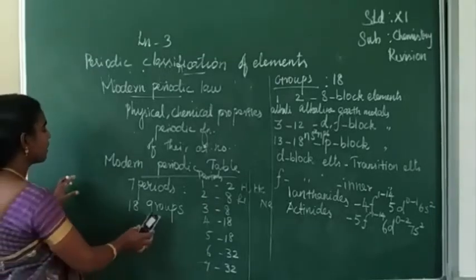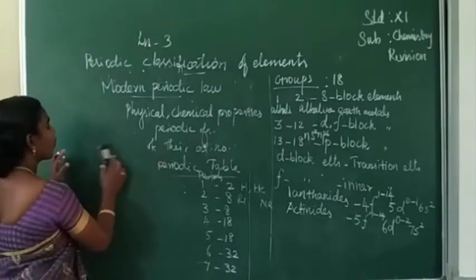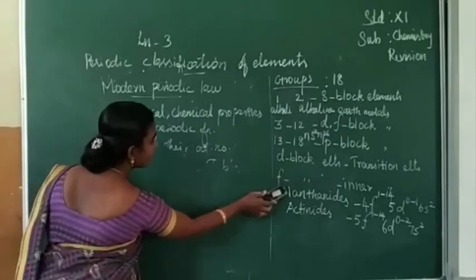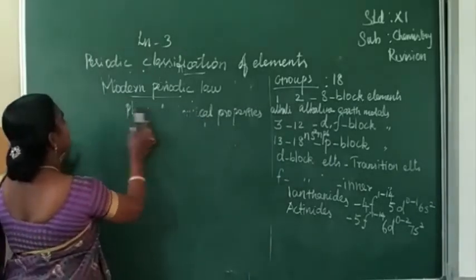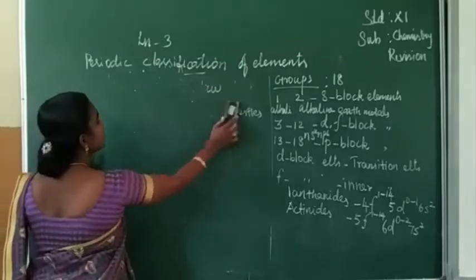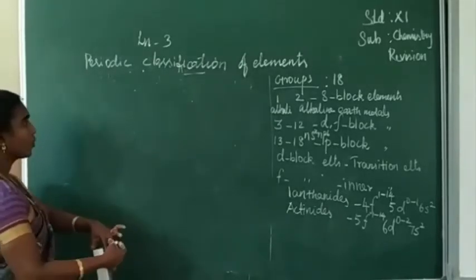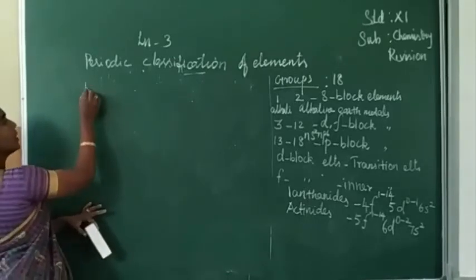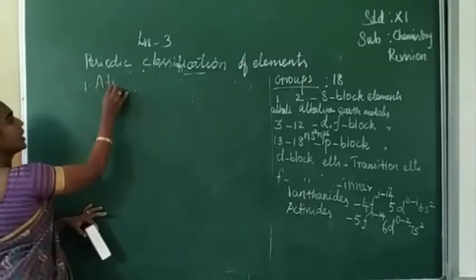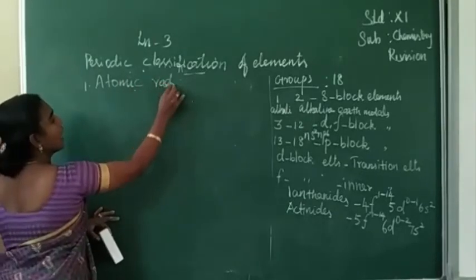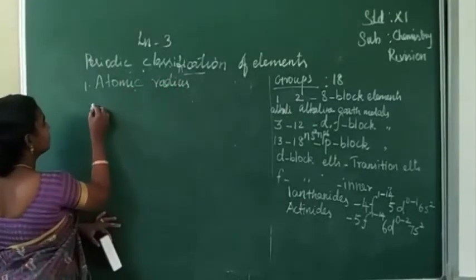Next we can see the properties of elements that we are going to discuss. First one, atomic radius. Second one, ionic radius.